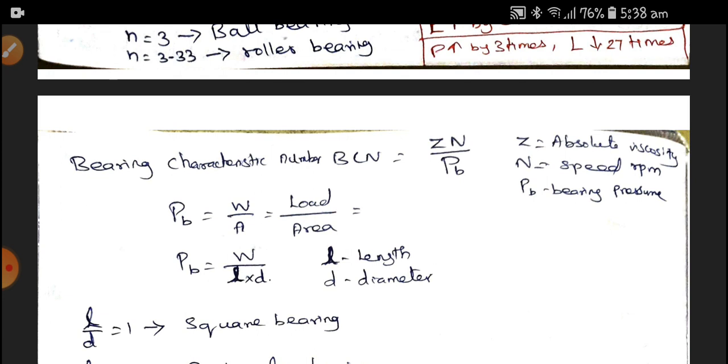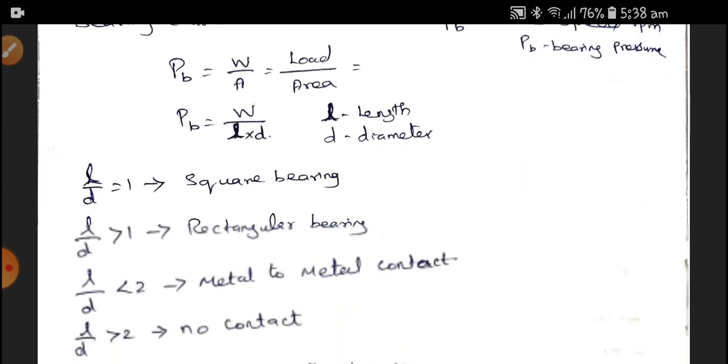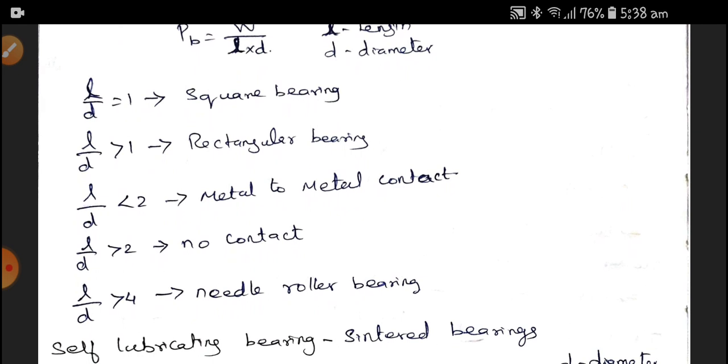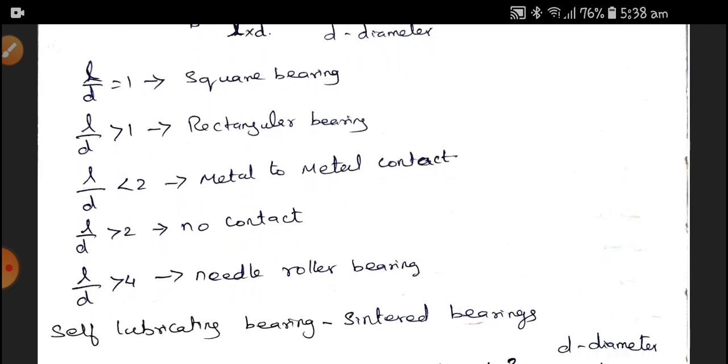Here the bearing pressure P is equal to load by area, W by A, and in the case of a bearing, area is equal to L into D. L is the length and D is the diameter. With the help of L and D we have different kinds of bearings. If the L by D ratio is equal to 1, we call it a square bearing. When the L by D ratio is greater than 1, we call it a rectangular bearing.